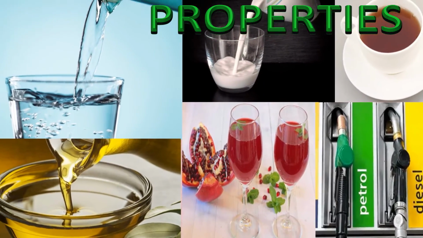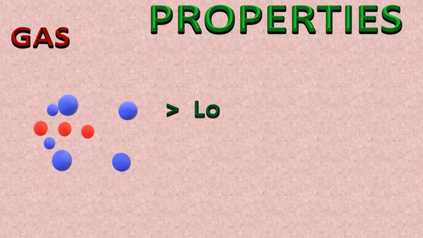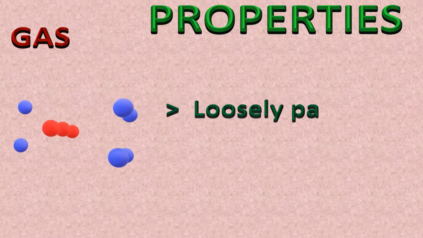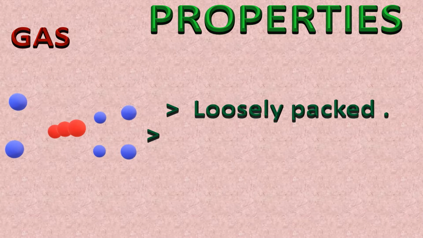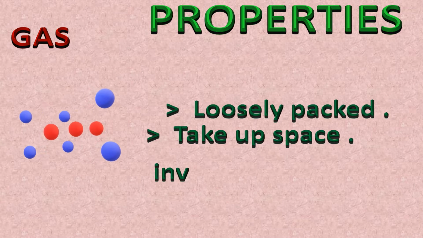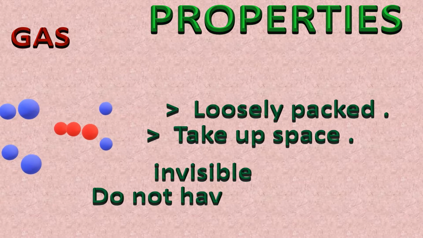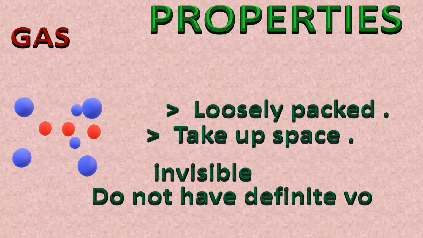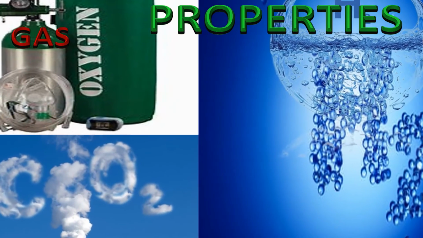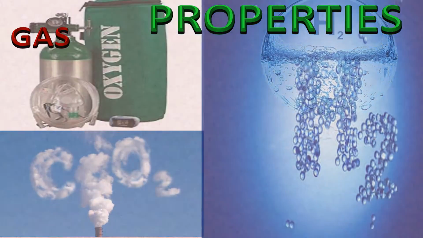In gases, particles are very loosely packed so they can move around. They fill up the entire space in the container. Gases are invisible. Neither do they have a fixed shape nor a fixed volume. Oxygen, carbon dioxide, hydrogen are examples of gases. And air is a mixture of many gases such as nitrogen, oxygen, carbon dioxide.